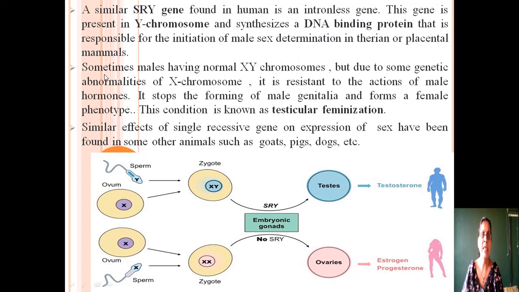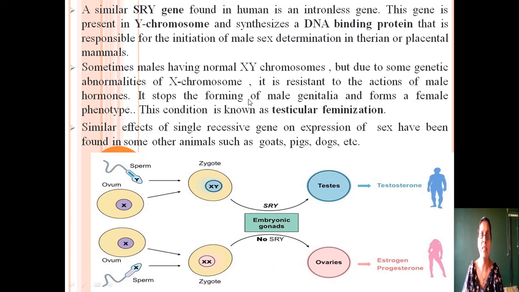In another case, sometimes the males have normal XY chromosomes. This is the example of the male where the Y chromosome is present. But sometimes the males have normal XY chromosomes, but due to some genetic abnormality in their X chromosome, the males have one X chromosome and another Y chromosome. Some abnormalities are sometimes found in the X chromosome. Due to this, it is resistant to the action of male hormones.